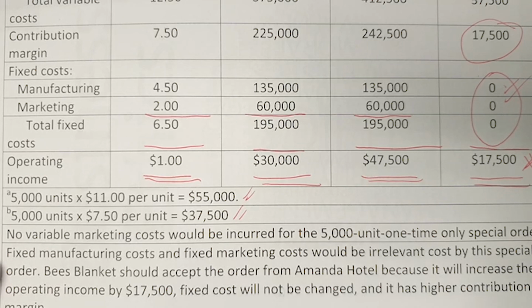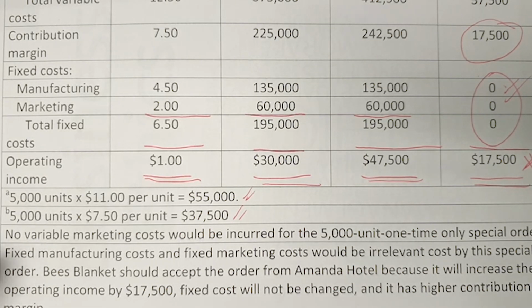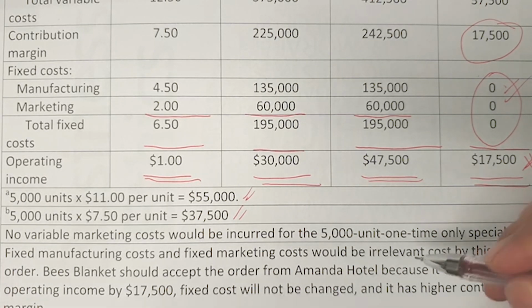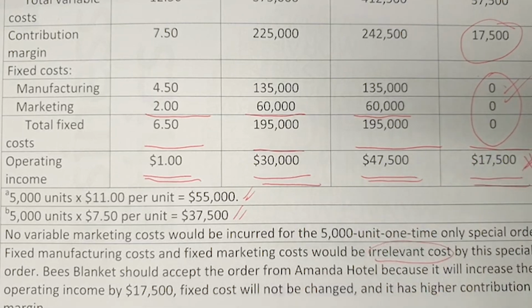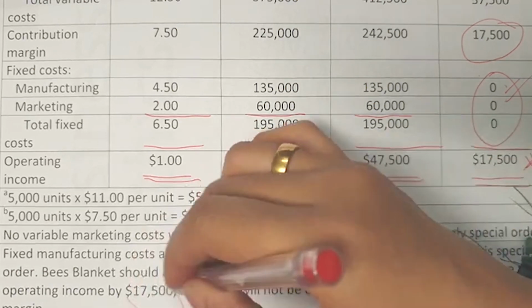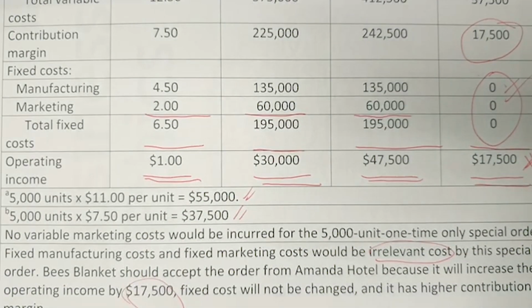So in this instance, fixed manufacturing costs and fixed marketing costs will be irrelevant costs because they will not change regardless of whether we accept the special order or not. Biz Blanket should accept the order from Amanda Hotel because it will increase the operating income by 17,500, and the fixed cost will not change, and it contributes to higher operating income and a higher contribution margin for the company.